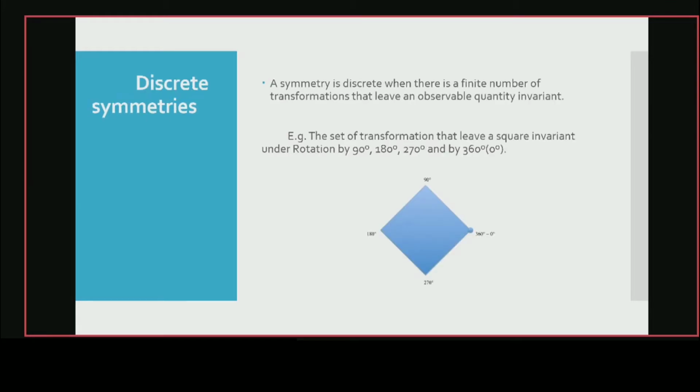Discrete symmetries are those symmetries which are finite in numbers. So a finite number of transformations are under the category of discrete symmetry. Like when we rotate a square, if we rotate it by 0 degree, 90 degree, 180 degree, 270 degree, we get back the same orientation of the square. So this transformation, that is rotation, is a discrete symmetry.